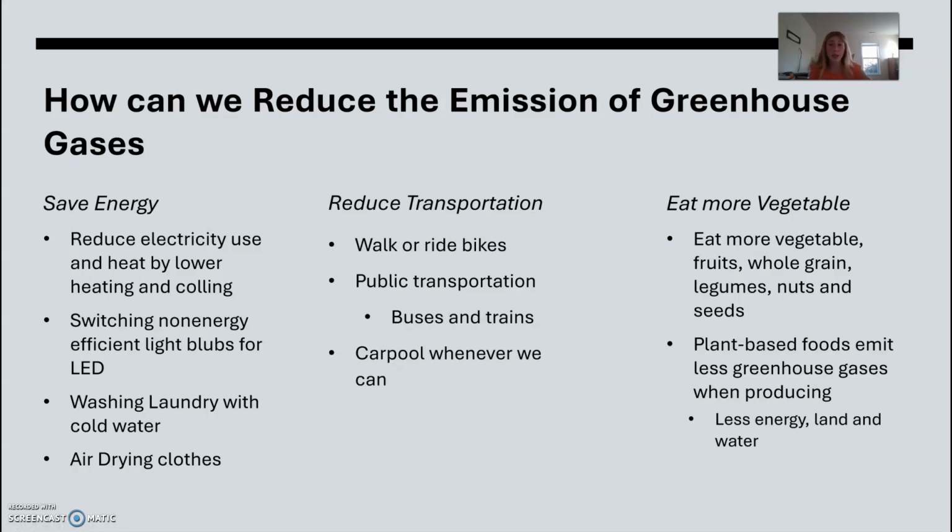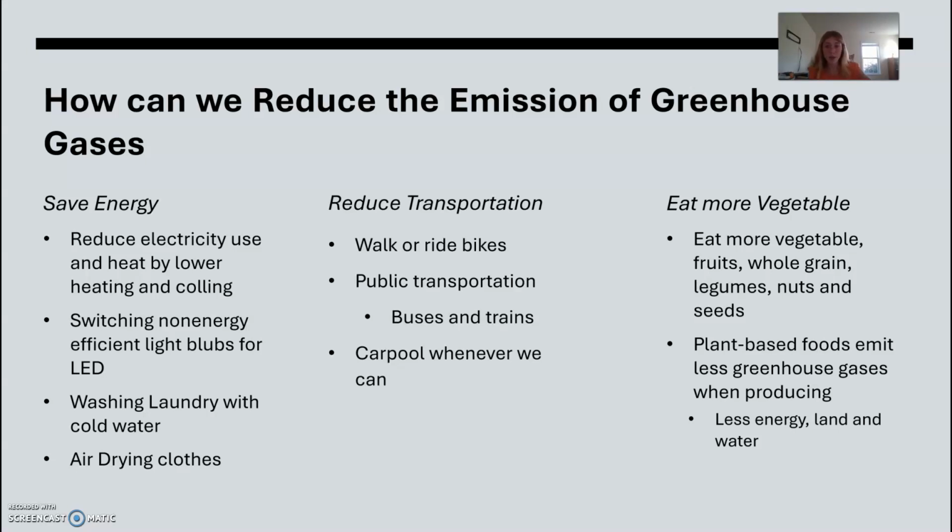How can we help? We can save energy. We can reduce electricity by lowering our ACs, switching from non-energy efficient light bulbs to LEDs, washing laundry with colored water, and air drying our clothes. We can reduce transportation by walking or riding bikes, using public transportation like buses and trains, and carpooling whenever we can.